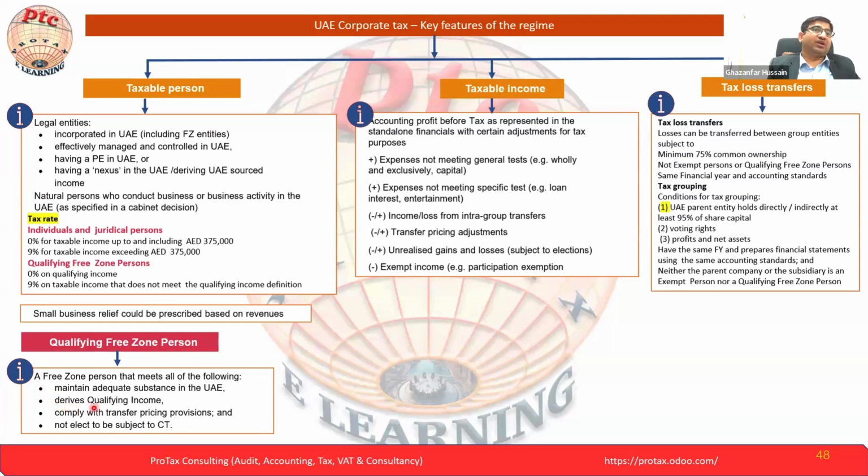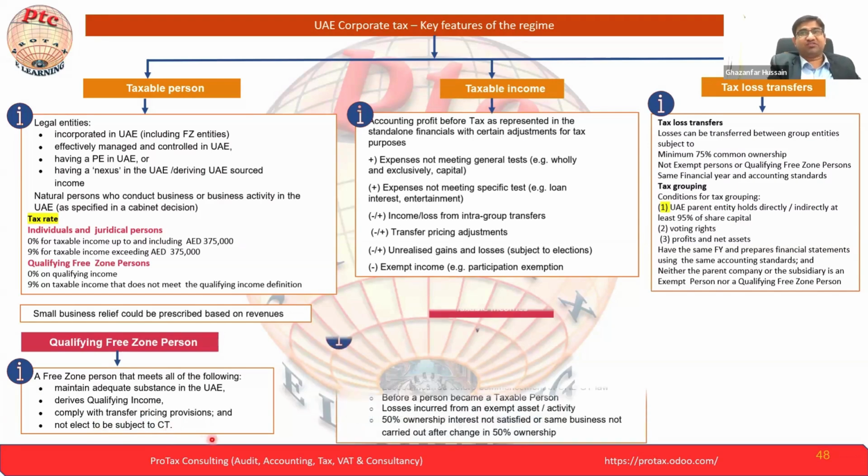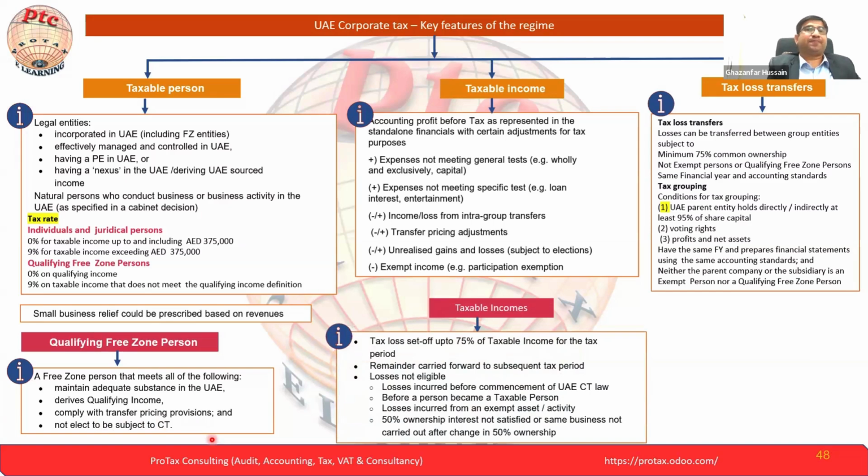Now, derive qualifying income through the qualifying activity, comply with transfer pricing, and not elect to be subject to the standard rate, that is 9%. Anyhow, let's move to the next. Taxable income: tax losses can be set off up to 75% of the taxable income for the tax period.